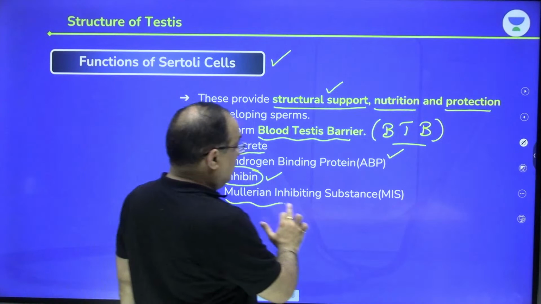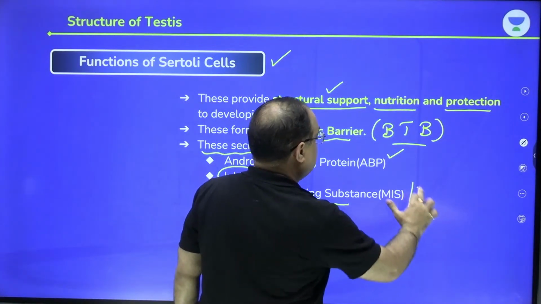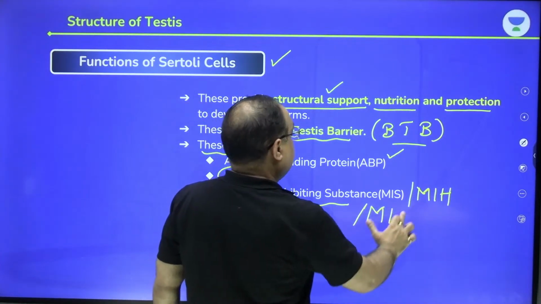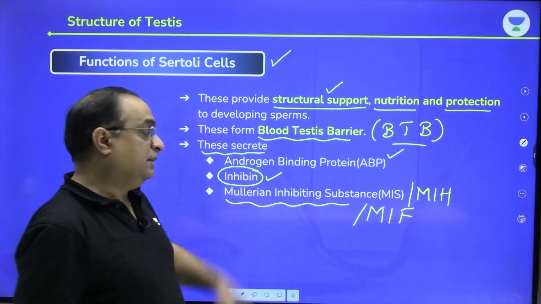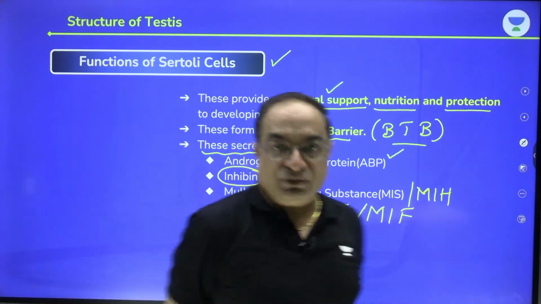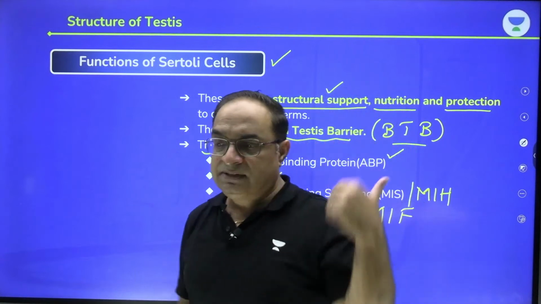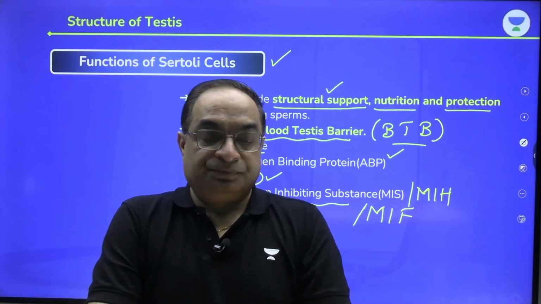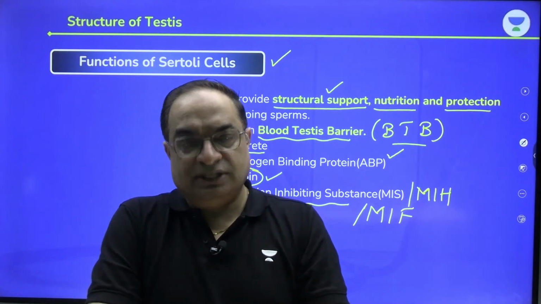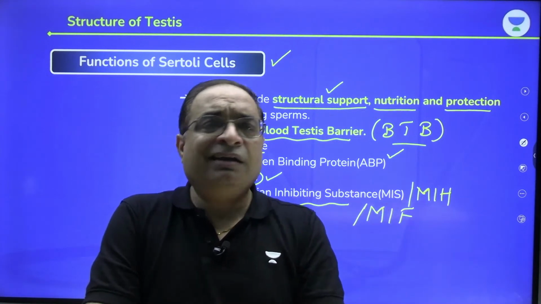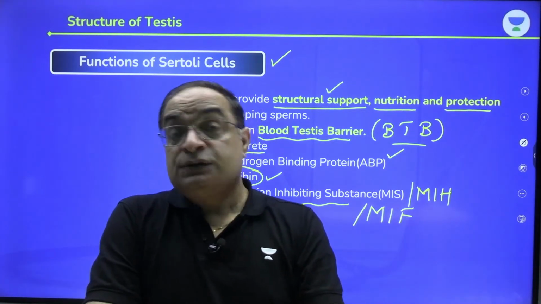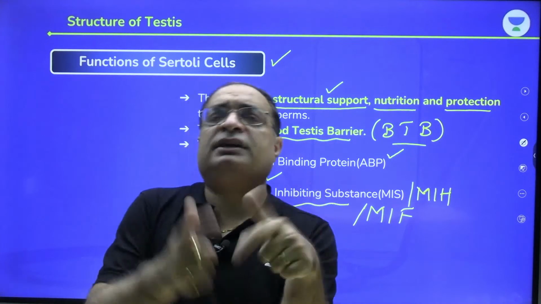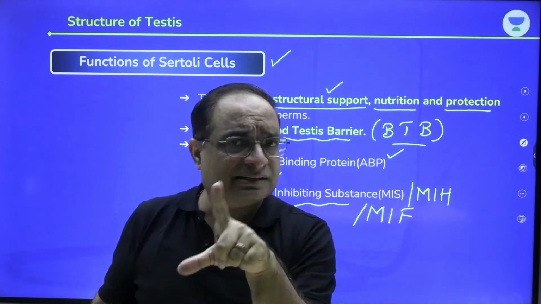They also secrete MIS, Mullerian inhibiting substance, which is also called Mullerian inhibiting hormone, or Mullerian inhibiting factor. This is also secreted by the Sertoli cells. And what is the function of Mullerian inhibiting factor? This I will discuss in embryology also. See, when a fetus is developing in the uterus of the mother, it is in a kind of bipotential stage. It can develop into male as well as female, irrespective of XX or XY chromosomes. So it is the presence of this MIS which causes regression of the Mullerian ducts. Now what are Mullerian ducts and Wolffian ducts? That I'll discuss in embryology.